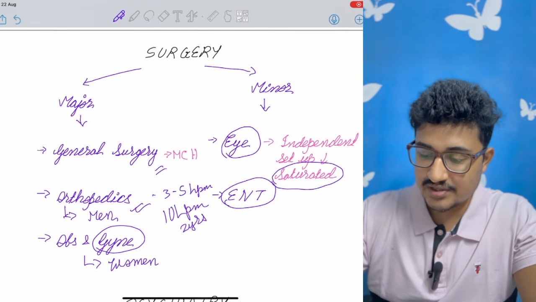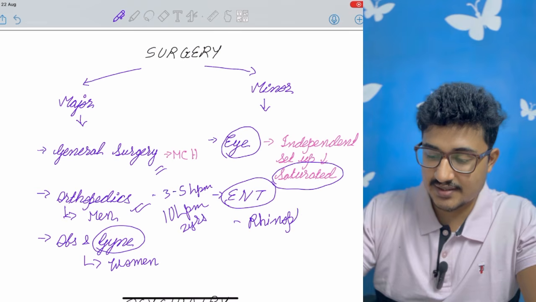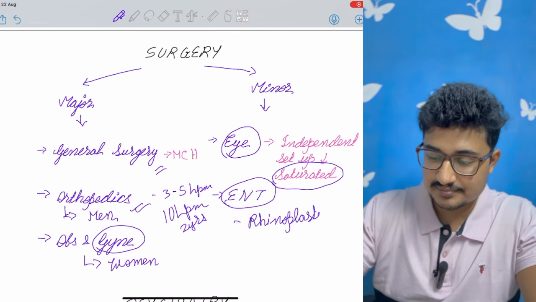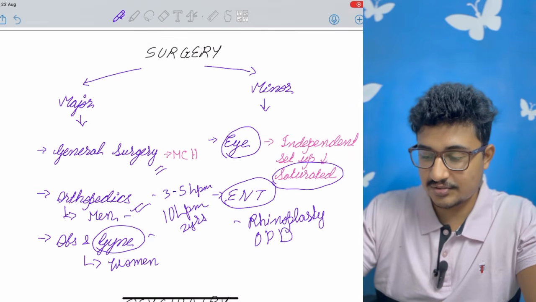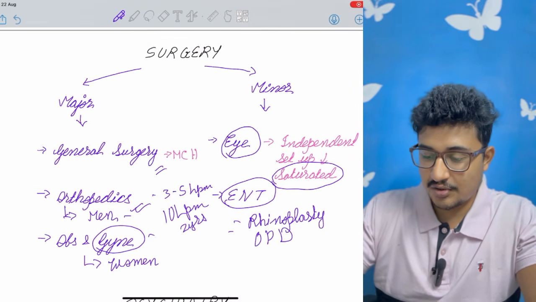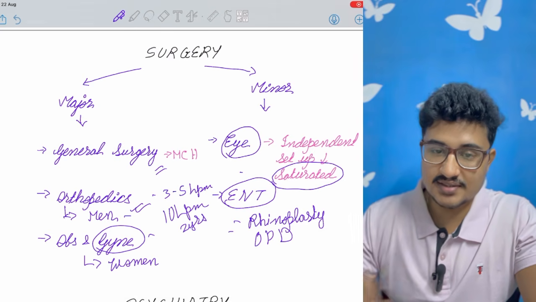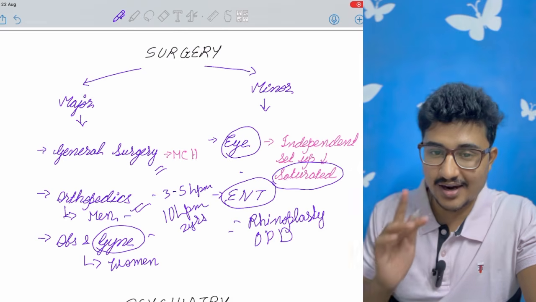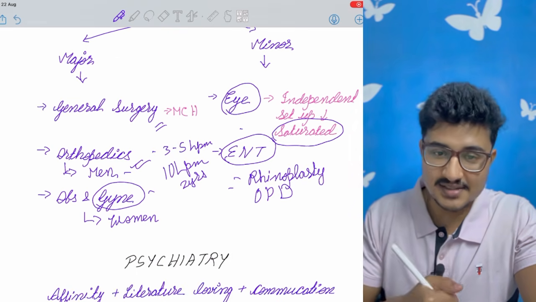ENT is a good stream, and if you are good with your hands, you can do rhinoplasty and all surgeries, head and neck surgeries, which are in great demand, and OPD basis is also there. In obs, gynae and ENT, the OPD patients are really great. Eye also has OPD patients. General surgery as such, just OPD can't fill your stomach. Okay, it's not your bread and butter. The surgery is your bread and butter.